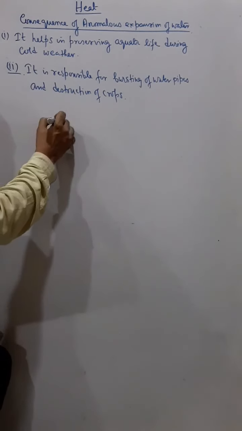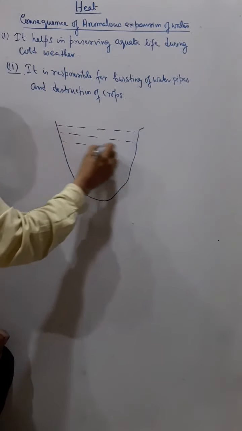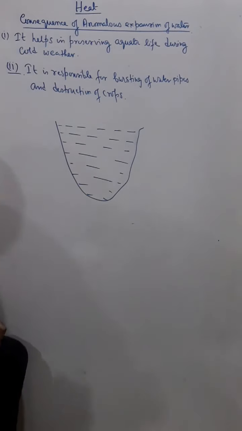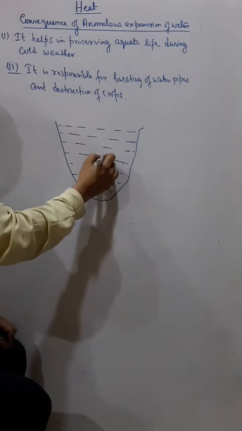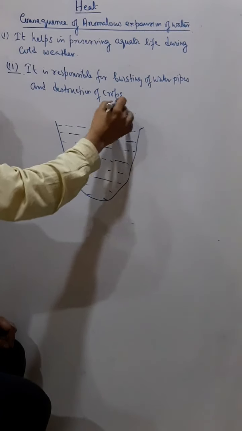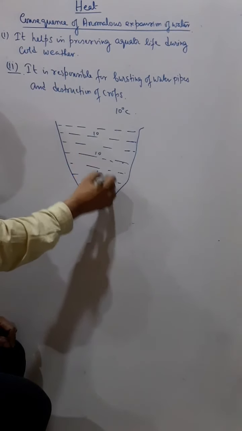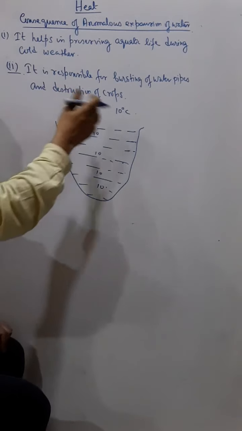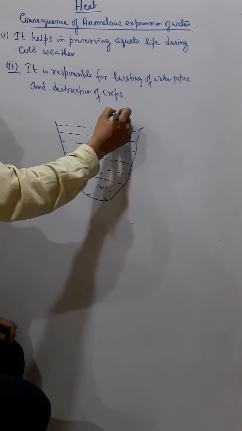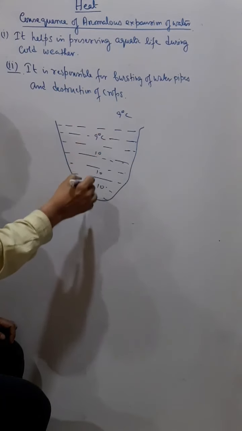Again I am explaining that suppose this is a water body, and suppose it is very cold weather now, and the temperature of the surroundings is falling. Suppose the temperature is 10 degrees Celsius, so the temperature of the water is also 10 degrees Celsius. Now as the temperature falls from 10 degrees Celsius, it becomes 9 degrees Celsius, then after some time the upper part of the water also becomes 9 degrees Celsius.